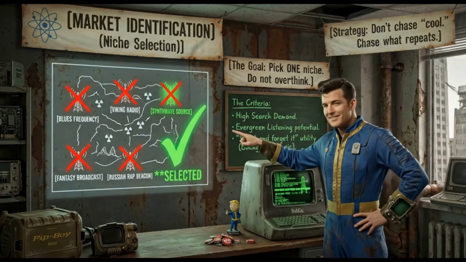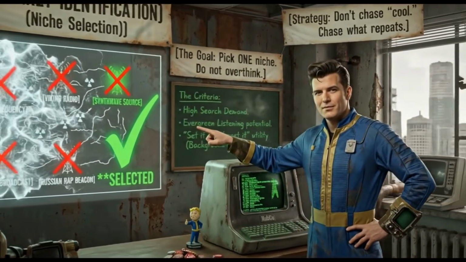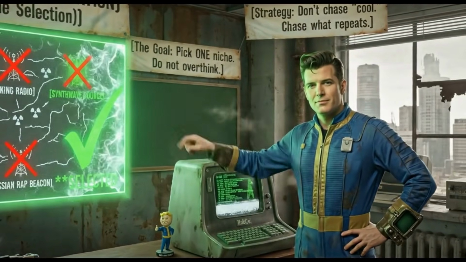So step one, you want to identify your genre. Pick your favorite genre, blues, whatever it is.